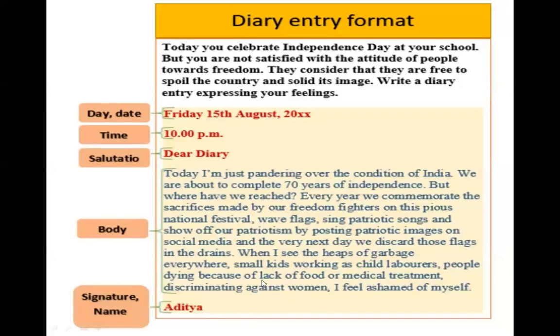So this is about diary entry. Diary entry, you have to remember that for your examination purpose, you have to follow the word limit, which is of 100 to 120 words. And the marking scheme is 5 marks for diary entry. So hope the diary entry part is clear to you.